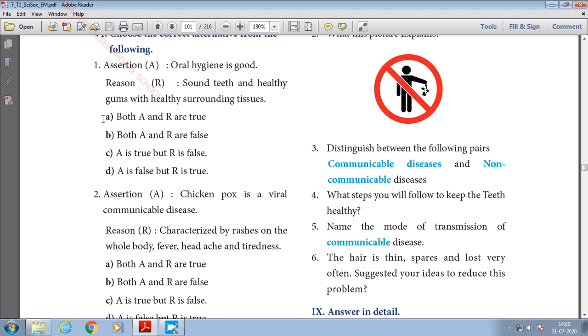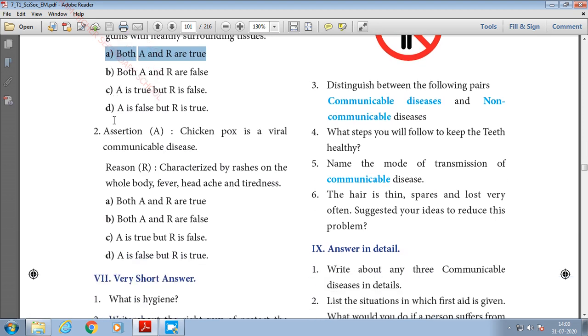So what option will you choose here? Option A, both A and R are true. The answer is similar to choosing the correct answer, but you have to read the assertion and reason and check whether the reason matches the assertion or not. So first, option A, both A and R are true.